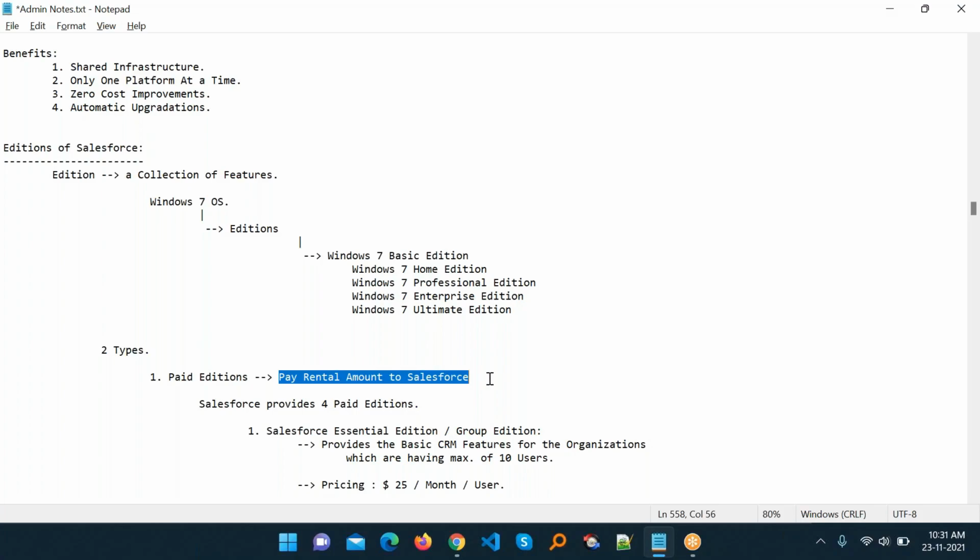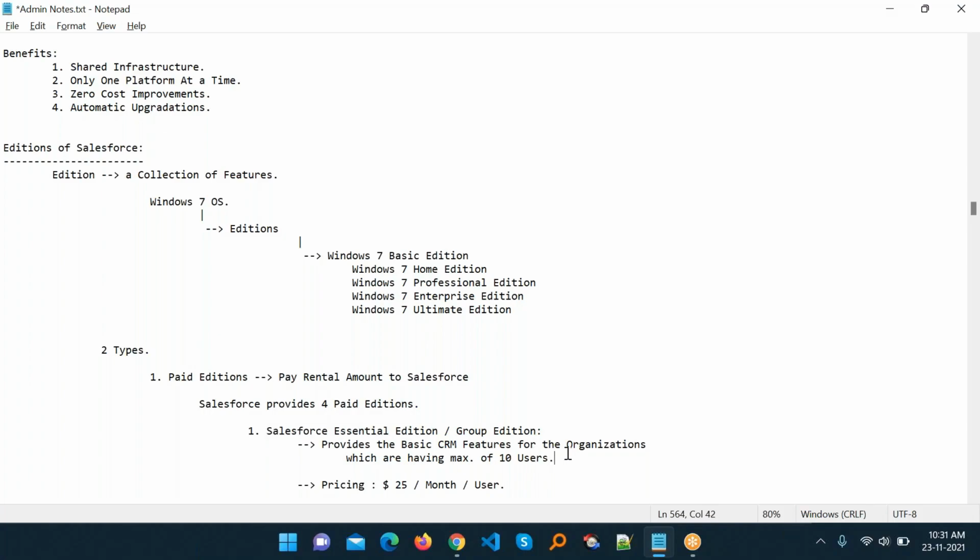Always remember, this is an interview question and also a certification question: how many editions do we have in Salesforce? For paid editions, there are 4. The first is the Essential edition, also called the Group edition. Its definition: it provides basic CRM features for organizations having a maximum of 10 users.